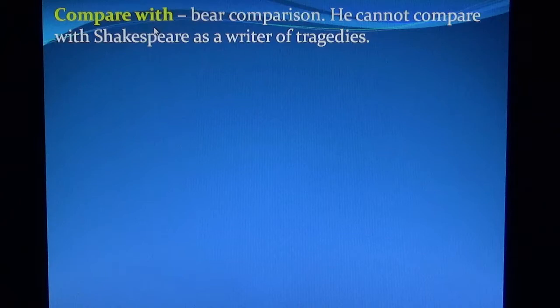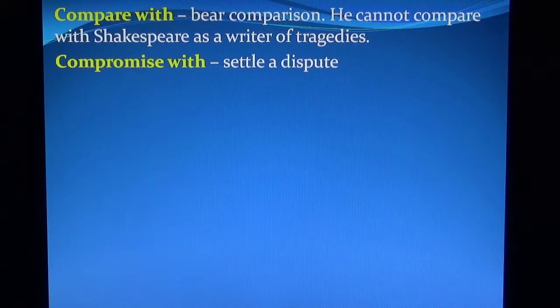Compare with means bear comparison. He cannot compare with Shakespeare as a writer of tragedies.